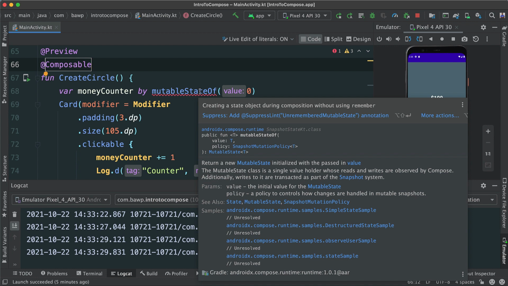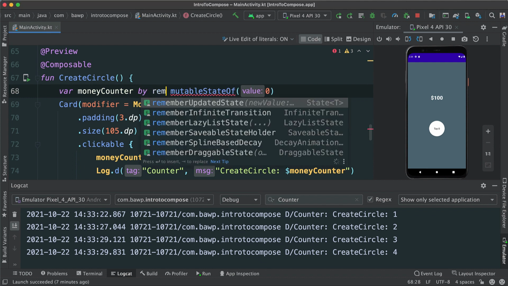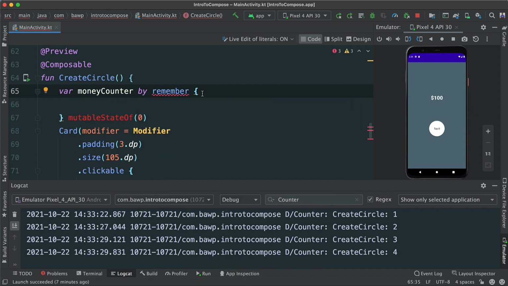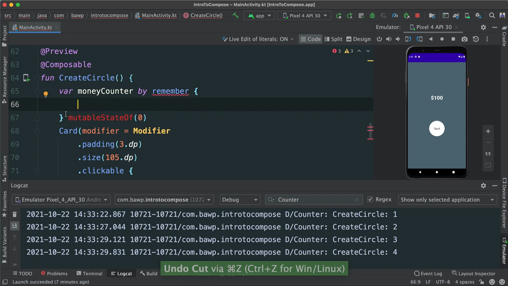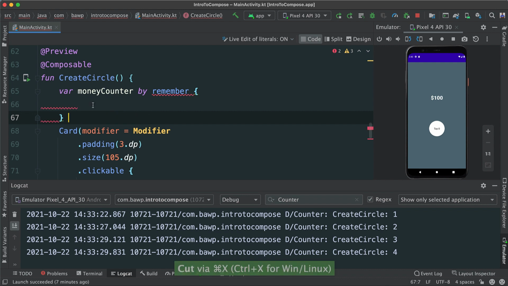The idea is that when state changes, obviously the UI must also change. That means we need a way in which this composable function will always remember the state. So that's what's happening here. We need to actually say something like this. I'm going to say here by, and then start writing remember, hit enter. And remember is a lambda. So now we're going to take this mutableStateOf, just put that inside there.